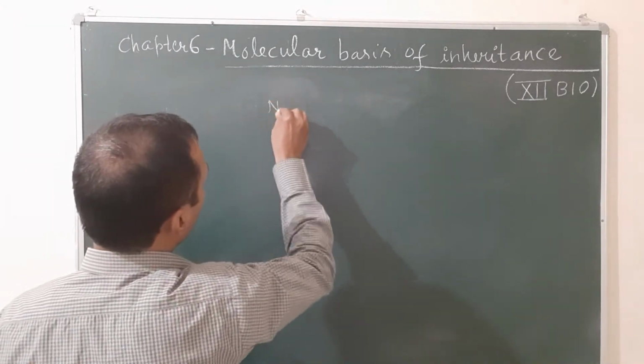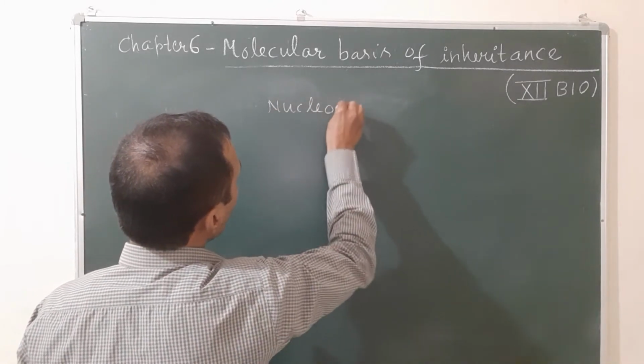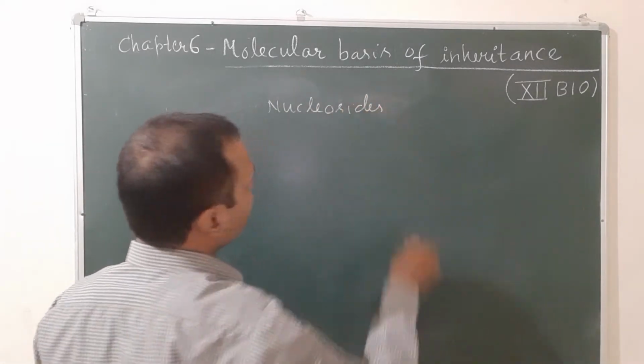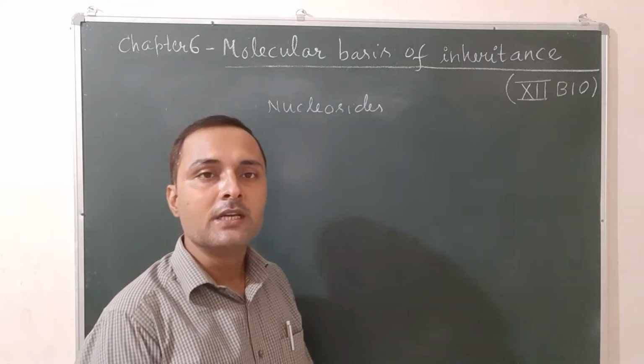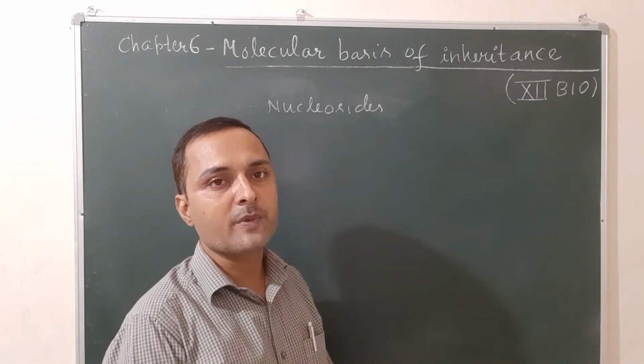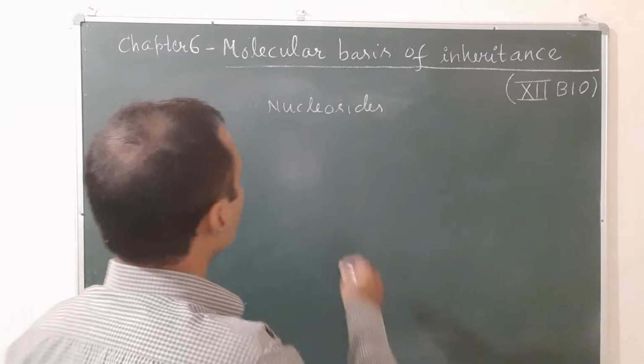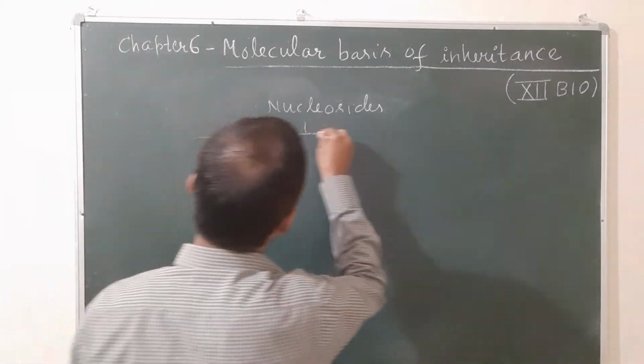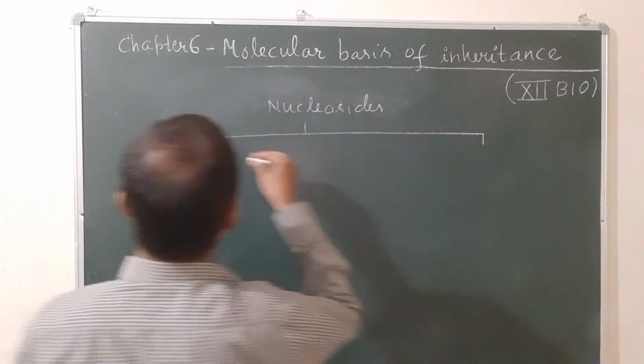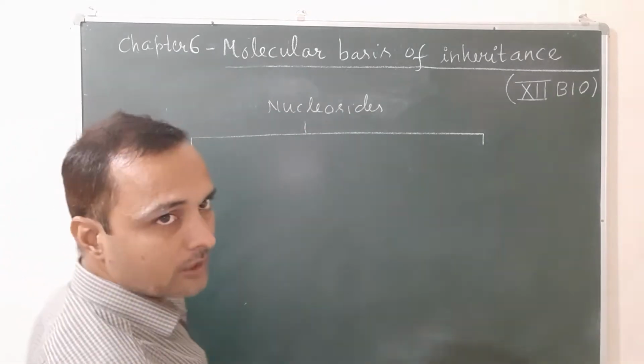Once again, nucleosides are the component of nucleic acid that is formed by combination of a nitrogenous base with the sugar. This sugar may be ribose sugar or deoxyribose sugar.